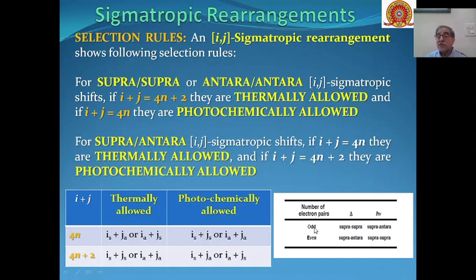If the number of electron pairs is odd and the shift is supra-antara, then the reaction will be photochemically allowed. Similarly, if the number of electron pairs is even, supra-antara will lead to thermal products and supra-supra will lead to photochemical products. So this will be photochemically allowed, this will be photochemically allowed, this will be thermally allowed, this will be thermally allowed, depending upon whether the number of electron pairs is even or odd.